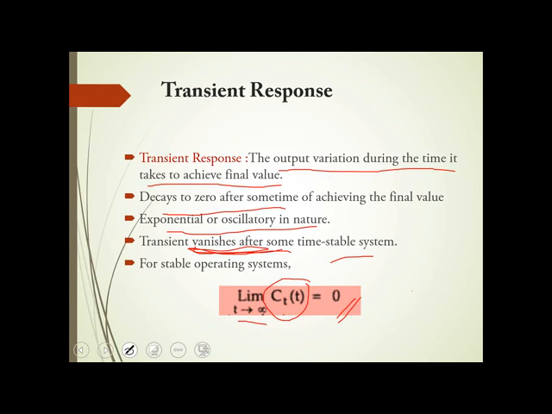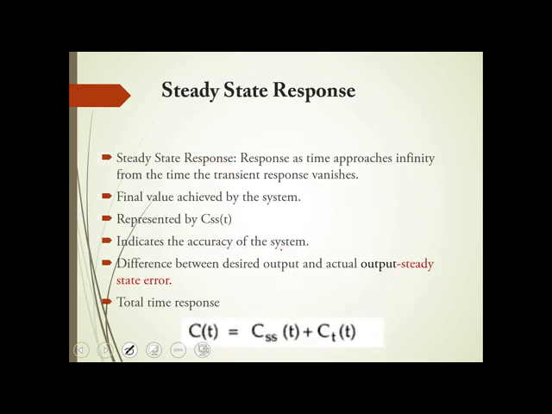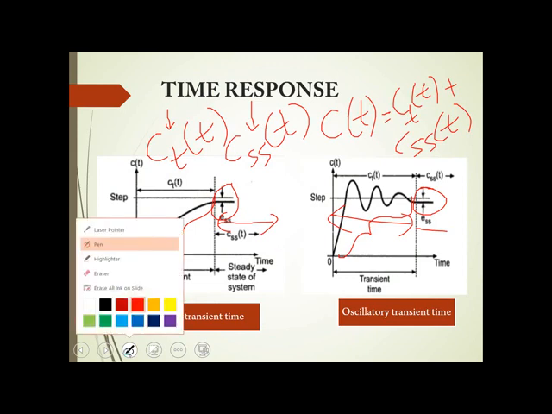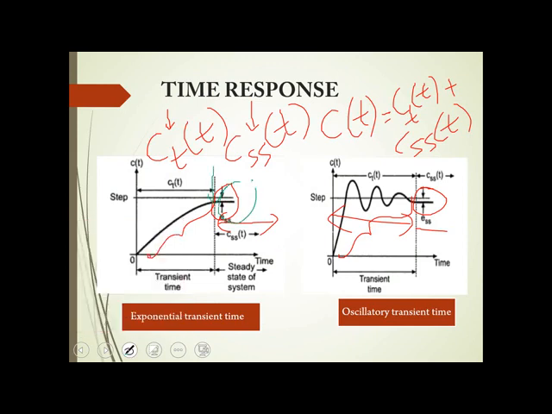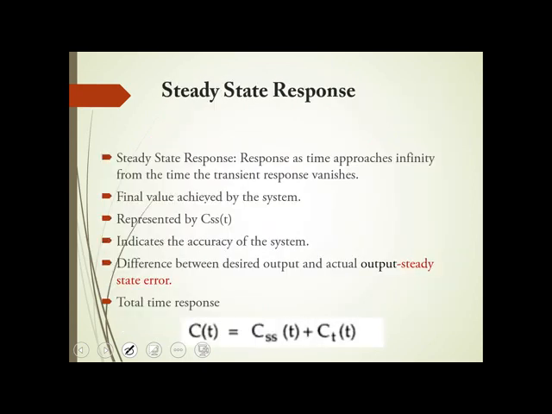Next, your steady state response. Steady state response is the response as time approaches infinity, from the time the transient response vanishes. That means once this transient response dies out, whatever is this region, once your output settles or becomes constant, it is the steady state. It is represented by Css of t. So it indicates the accuracy of the system.